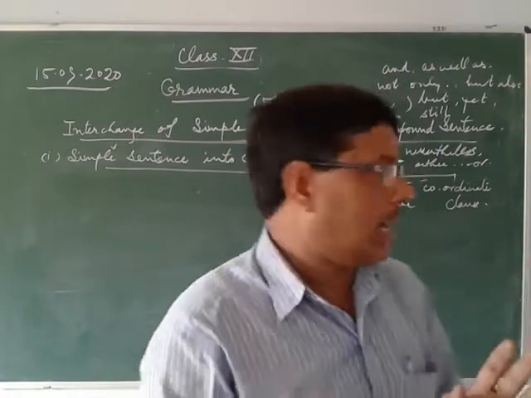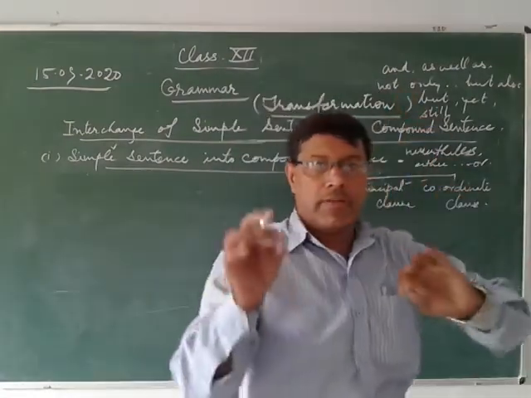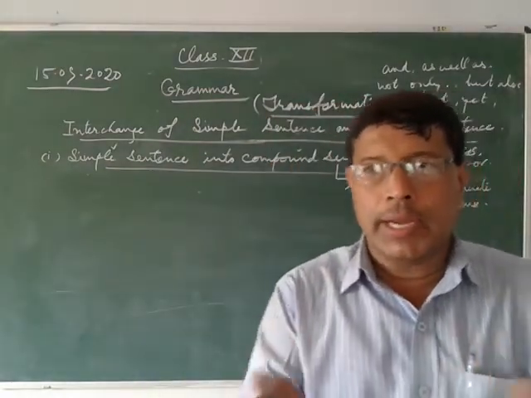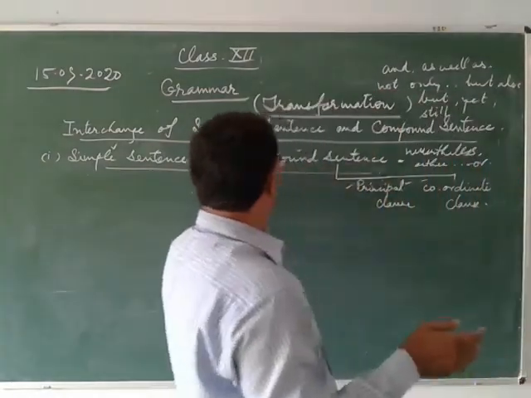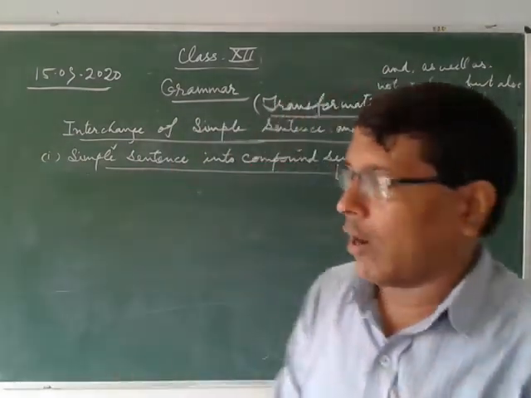All these are called coordinating conjunctions. When we use them just before any coordinate clause, it is called a compound sentence. So I think it is clear to all of you.